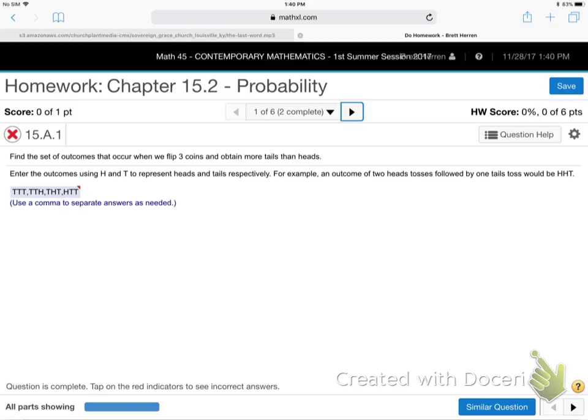Have we talked about this? I can't remember. What's the chance if you flip a coin of getting heads? 50%? 1 out of 2? I agree. You all agree? That's correct, right? Half. You can say it as a fraction, decimal, or percentage. It's all the same thing, right? The chance of heads is a half, or 50%, or 0.50. It's all 3 different ways to say the same thing, right? So that's the chance of getting heads.